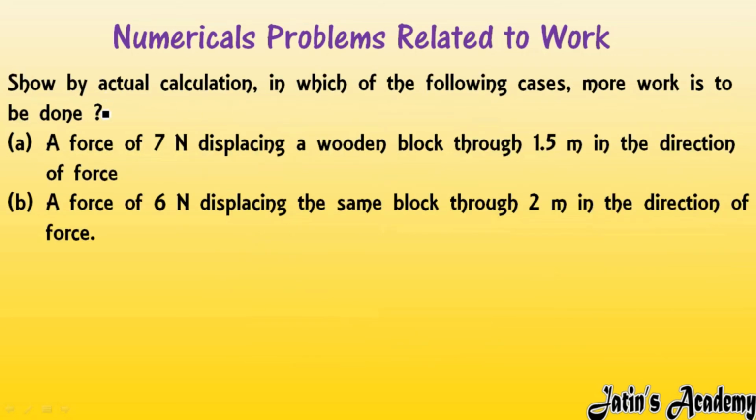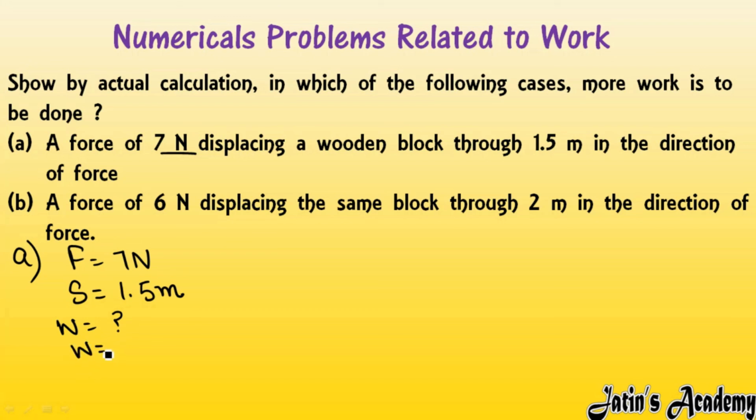Next, we have the next problem related to work. Show by actual calculation in which of the following cases more work is done. Means in both cases we have to calculate the work done, and we will check in which case, A or B, work done is more. A: a force of 7 Newton displaces a wooden block through 1.5 meter in the direction of force. We have to calculate the work done.